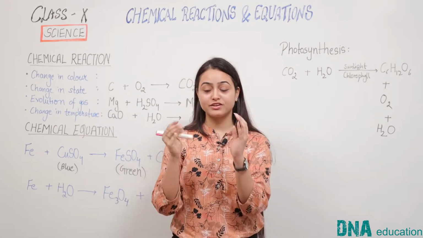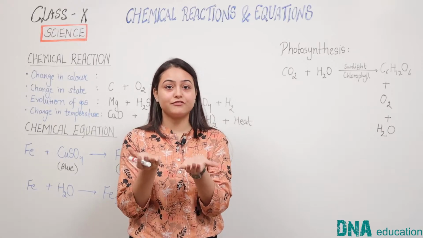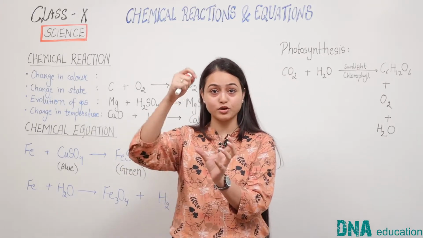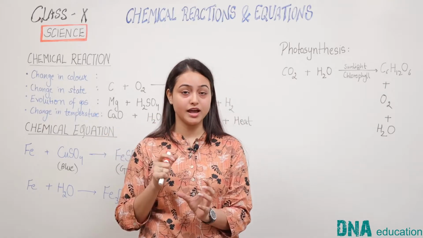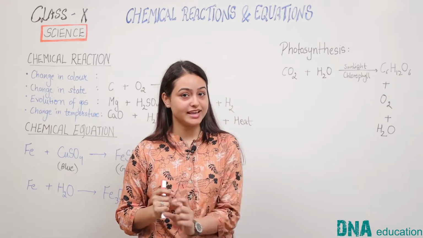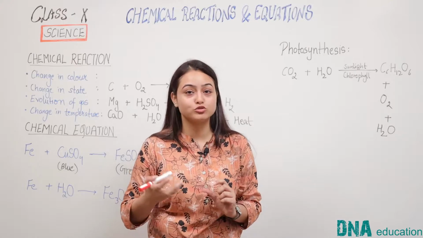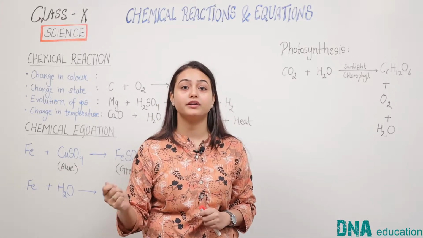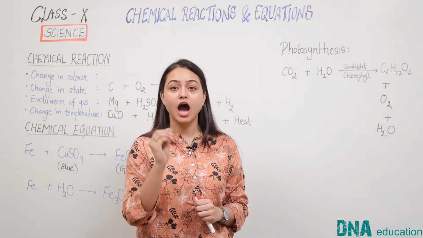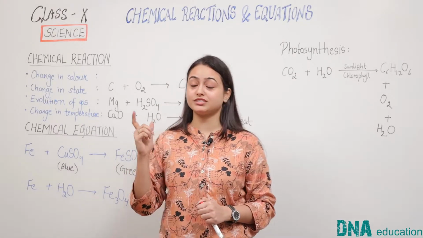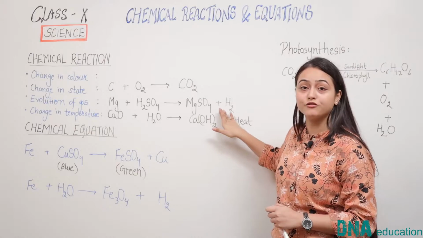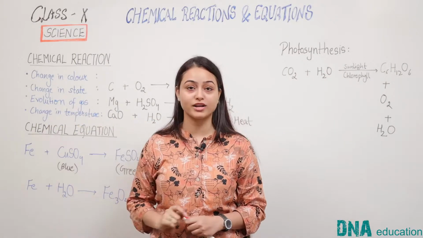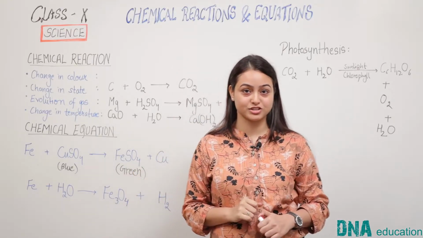Suppose we take a vessel and put an acid in it, for example sulfuric acid, and we put magnesium metal into it. Then magnesium reacts with the acid and forms hydrogen gas bubbles, and when you bring a burning candle or a burning matchstick near these bubbles, a pop sound is heard, which is the indication of the evolution of hydrogen gas. So evolution of gas is one change which occurs during a chemical reaction.